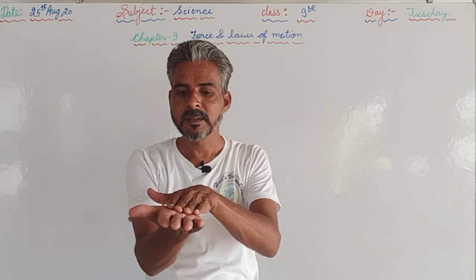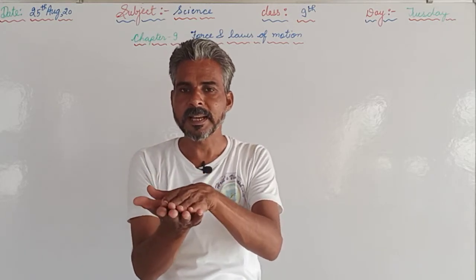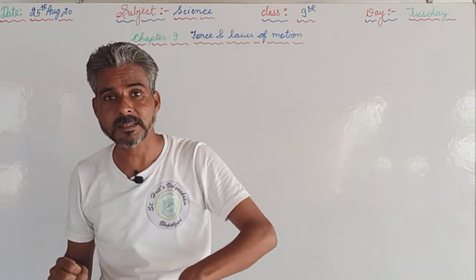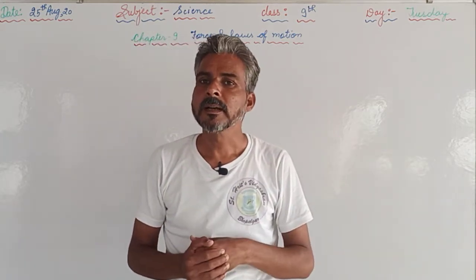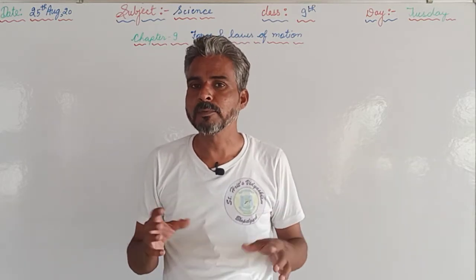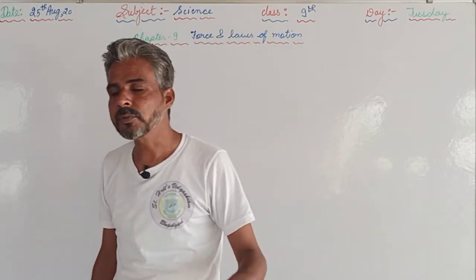Frictional force means the force acting between the object and the ground or the surface, and gravitational force is the force which is attracting all the objects towards the center of the earth. So the ball is not moving freely, many forces are acting on it. That's why after covering some distance it stops.